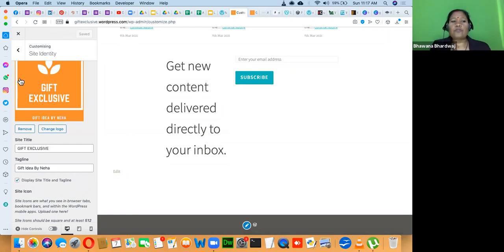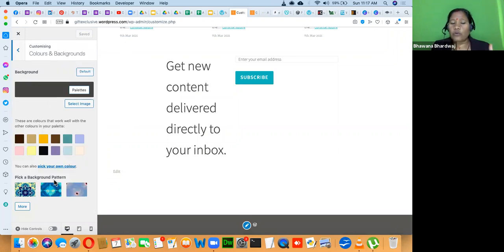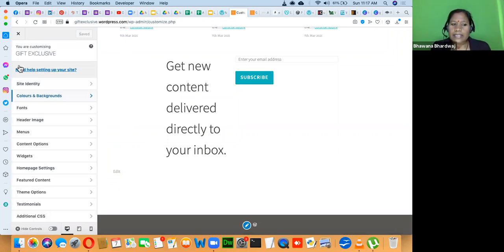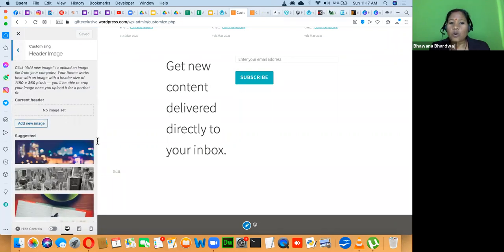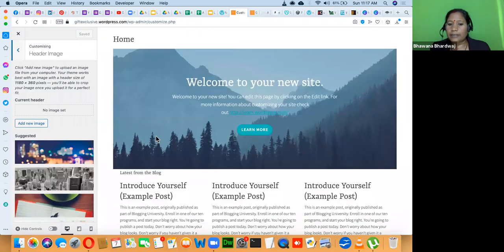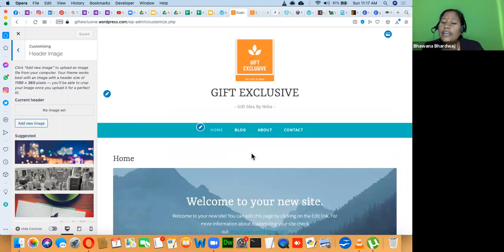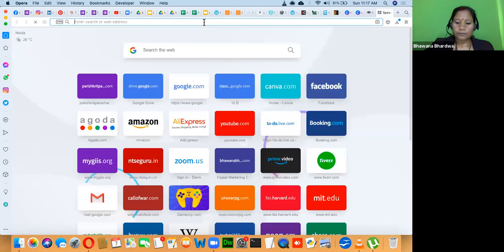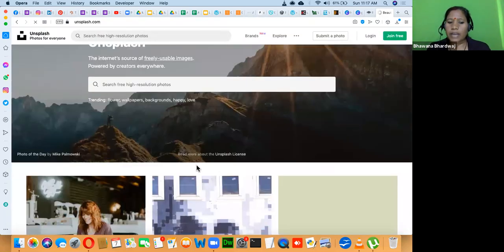So that way you have to go and create this identity yourself. Background color, what you want in the background. You can manage the font size, the headline font size, base font size. You can manage your header images. This is your header image. Right now, if you want to change the header images, you can change them here. From where can you download the header images? You can download high definition header images from Unsplash.